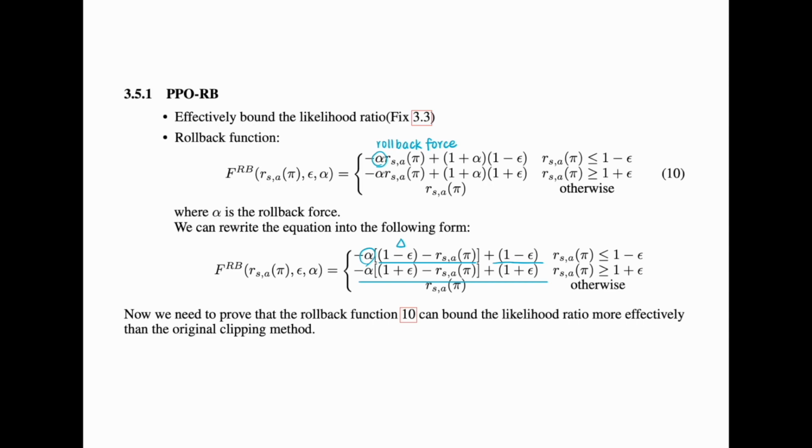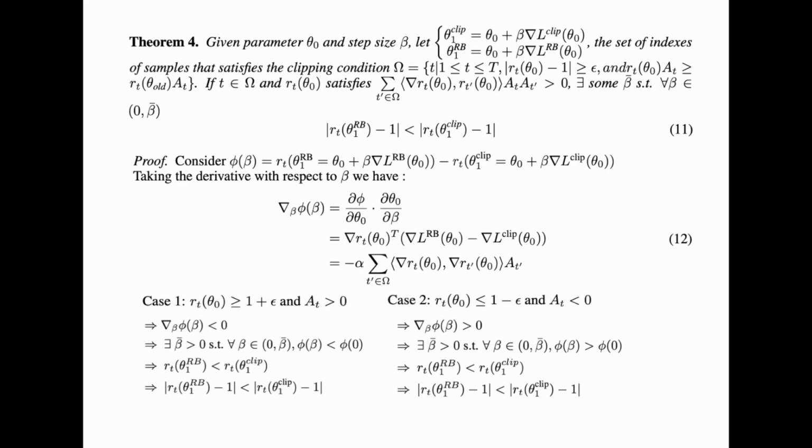So now we need to prove that the rollback function can bound the likelihood ratio more effectively than the original clipping method. Given the parameter theta 0 and the step size beta, let's consider the one-step optimized policy using the clipping objective and the rollback objective. The set of indices of samples that satisfy the clipping condition are collected in a set delta, not sigma, I'm sorry.